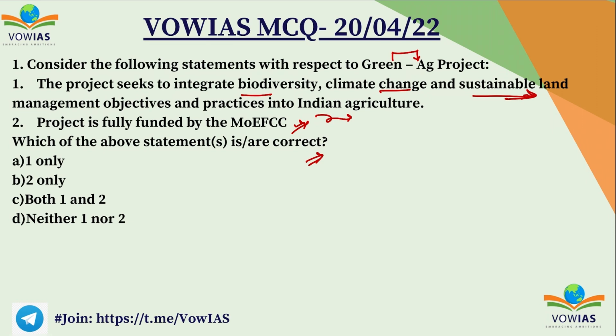So if you see the first statement, it says that the Green AG project seeks to integrate biodiversity, climate change and sustainable land management objectives and practices into Indian agriculture. This is absolutely right. This is the main objective of this Green AG project, and recently the Union government has launched the project in Mizoram to reduce the emissions for agriculture and ensure the sustainable agricultural practices. The first one is right. Second one says that the Green AG project is fully funded by Ministry of Environment, Forest and Climate Change. This is wrong. The Green AG project is actually funded by the Global Environment Facility. So first one is right, second one is wrong. So A1 only is the correct answer.